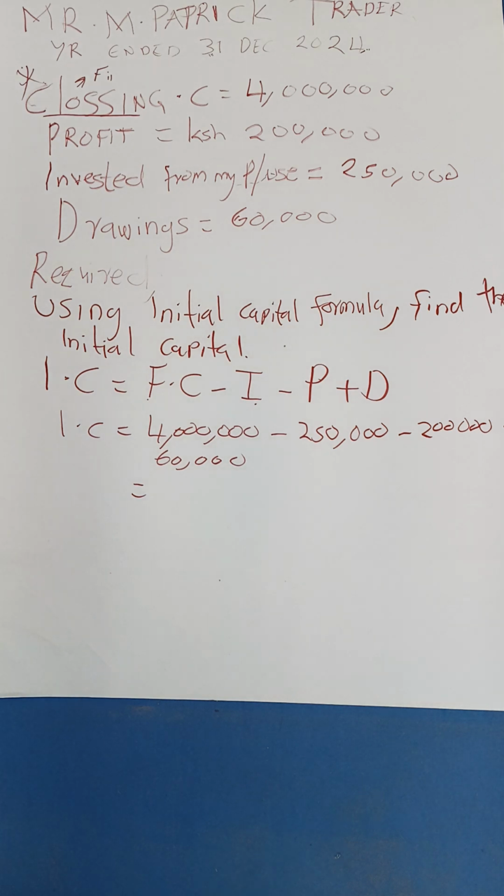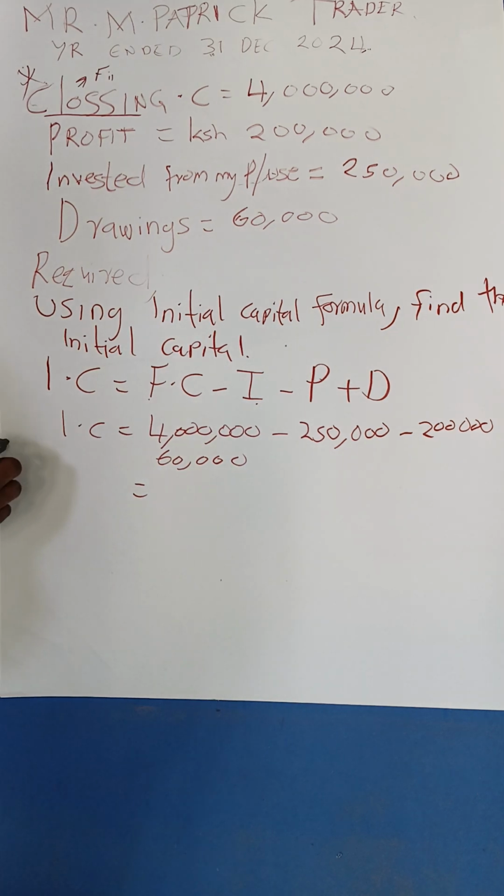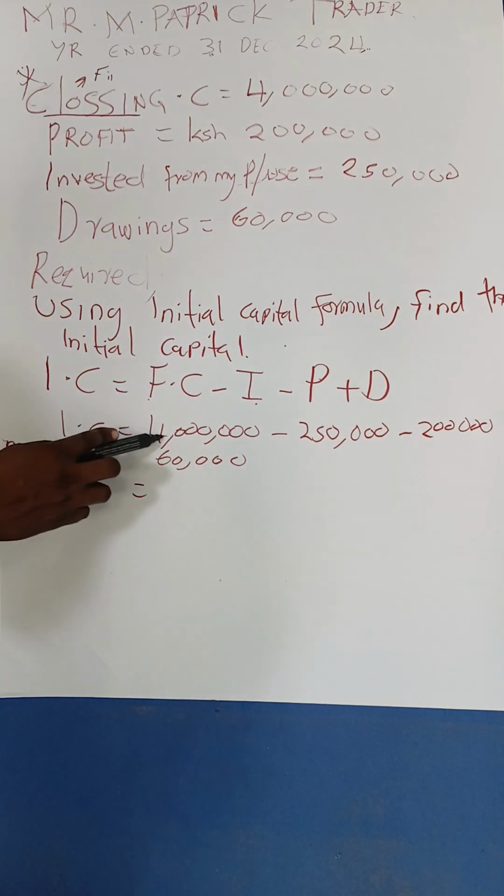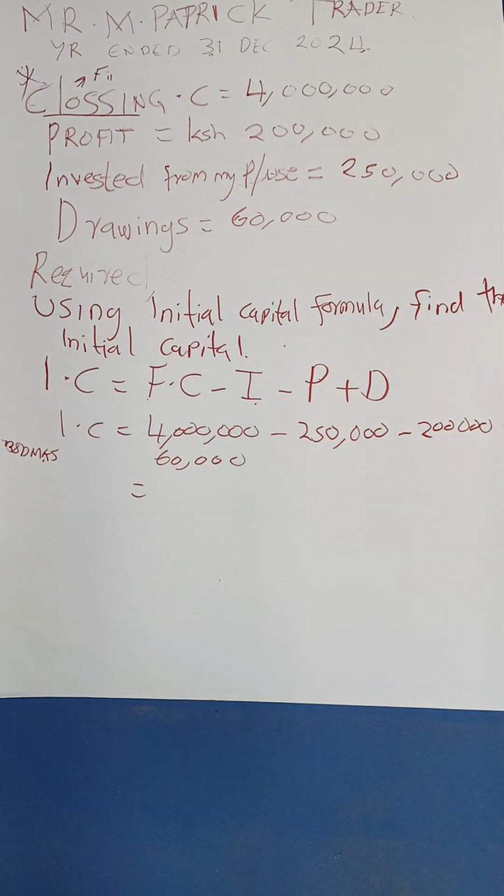So after that, if you use your calculator, you can use BODMAS, because for those who are mathematically inclined, you always start with addition. So you can take 4 million, add 60,000, then less the 250,000, and less also the 200,000.